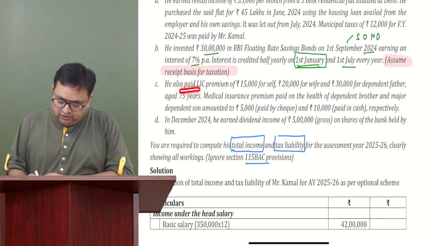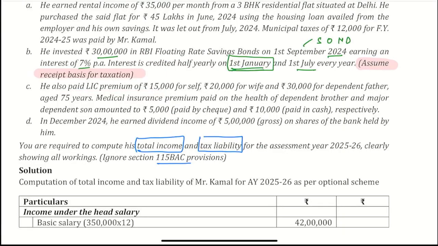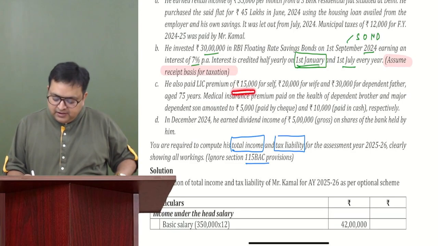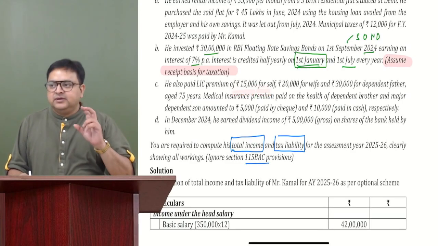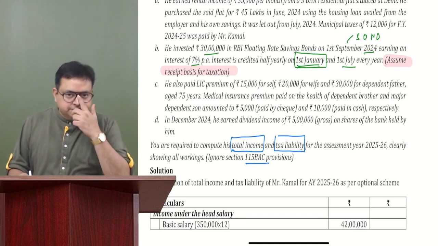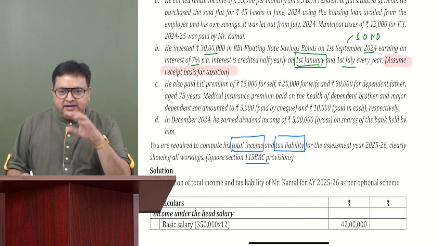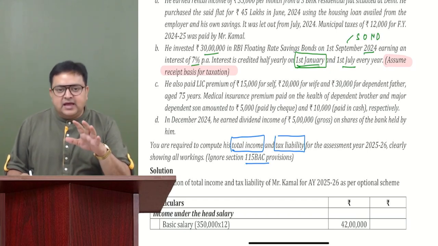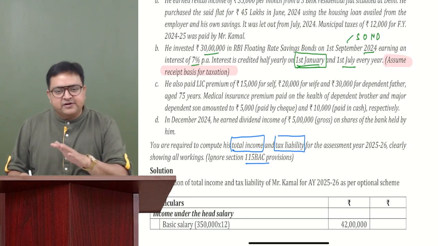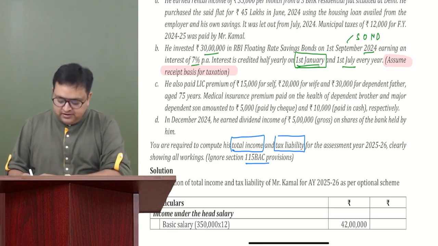Okay. He also paid LIC premium, 15,000 for self. Guys, which section are they referring to? 80C, correct? He's following the optional regime. Had it been the default regime, I would not have given 80C, but now with the optional regime, 80C would be there.